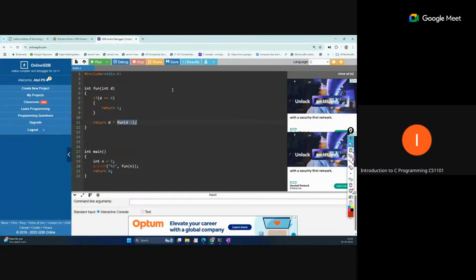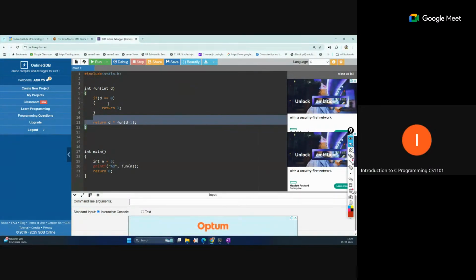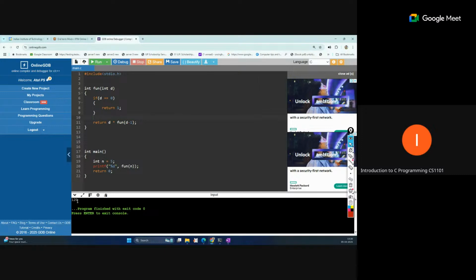This is a new function call, that is now fun 4. Again we call the same thing, return 4 into fun 3. Then the same thing, return 3 into fun 2. In this way the function will be called, and when it reaches 0, at that time it will return 1. Then it will not move to this part when it becomes 0. So in that case our return will happen at every point, and we will get a result. When we call this, you can see we are getting 120.